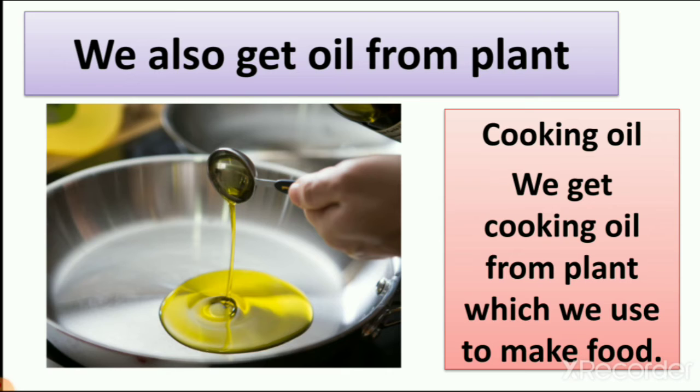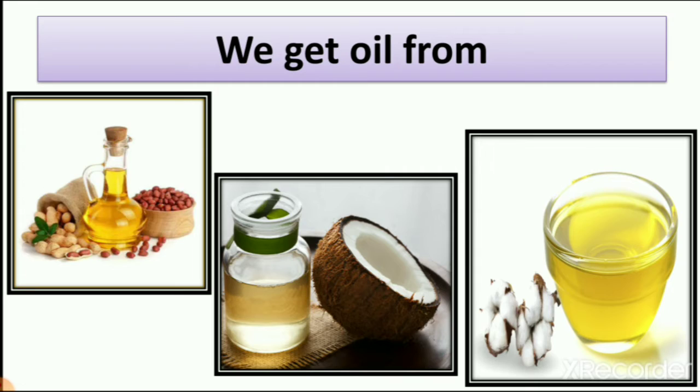Then we get oil, cooking oil from plant. Which plant gives us cooking oil? Peanut, coconut and cotton seeds. So we get oil from plant. Here you can see the picture of oil which we use in our food.